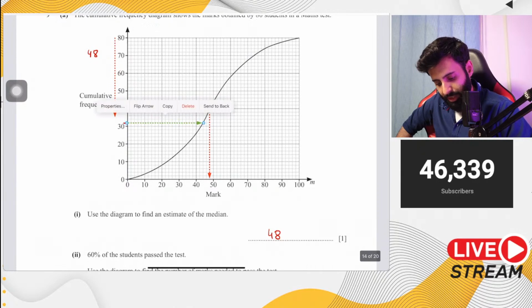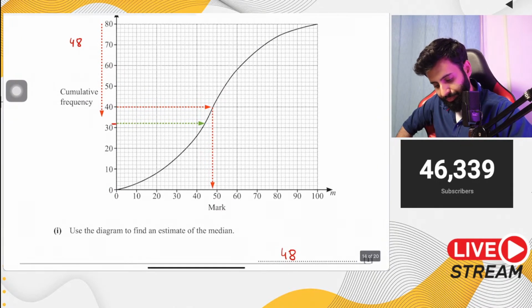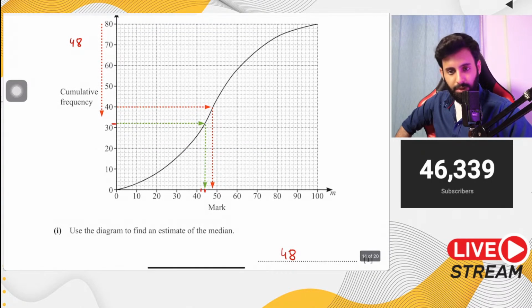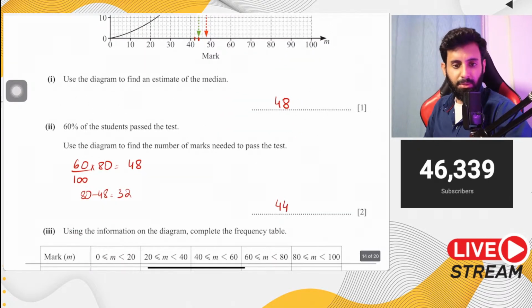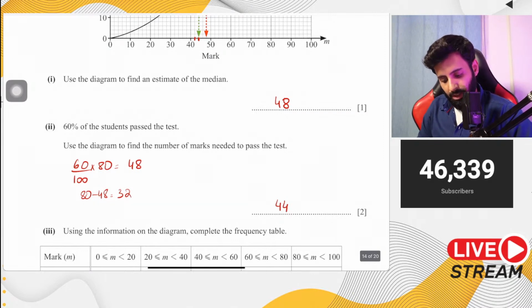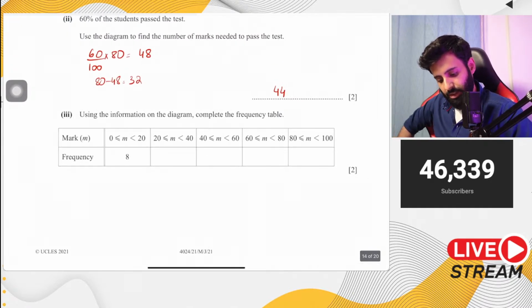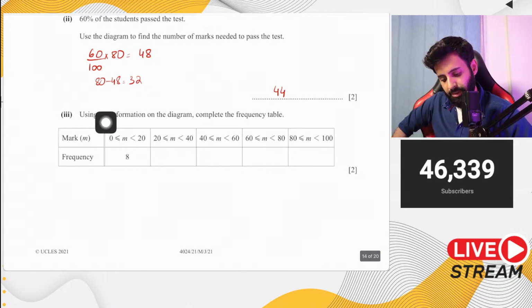Okay. So that means what were the passing marks? So we look at the corresponding value of 32, and the corresponding value of 32 turns out to be 44. So that means 44 is the minimum number of marks needed to pass the test. Okay. Now here's part 3. Part 3 says using the information on the diagram, complete the frequency table. Okay. So 0 to 20 frequency 8 है.